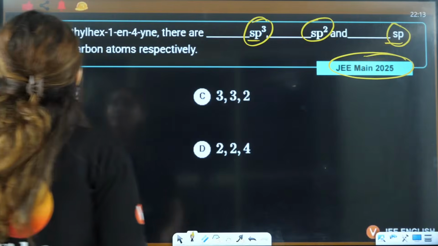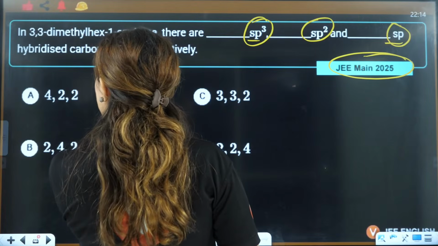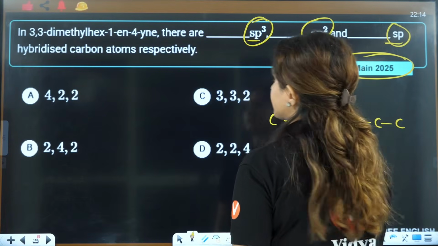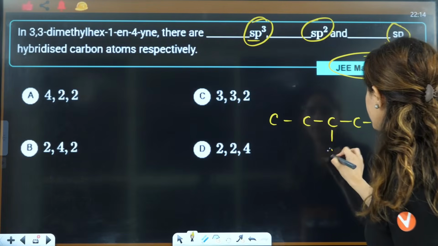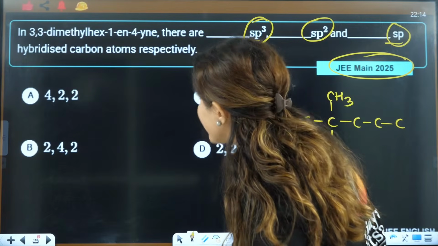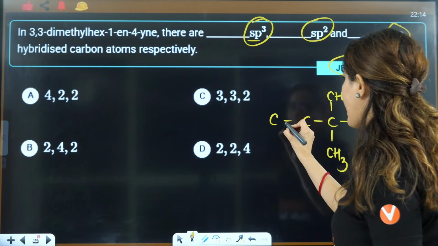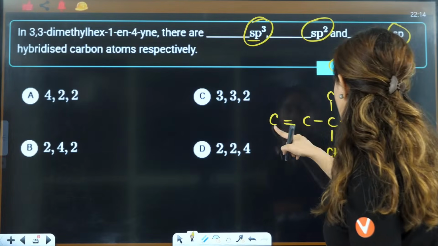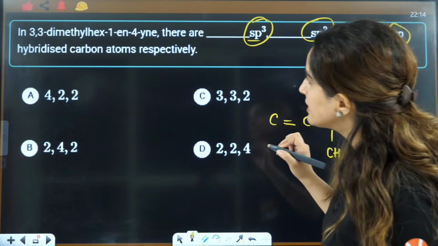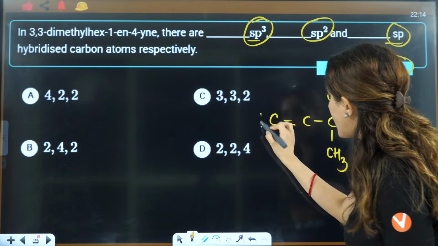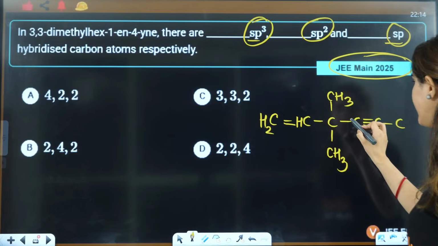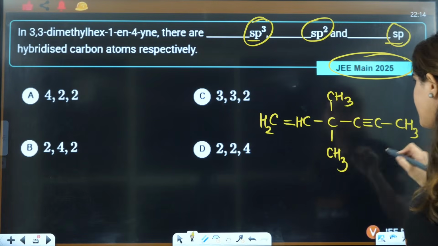So it is dimethyl hex. Hex means 1, 2, 3, 4, 5, 6, right? So 3, 3 means 1, 3 and this is 3, 3, dimethyl. Then hex 1, if I am starting from here, so hex 1, ene and 4, 1, 2, 3, 4, so it will be triple bond here, right? 4 yne, okay? So now I'll draw, I'll complete the tetravalency. This is completed, CH3, right?